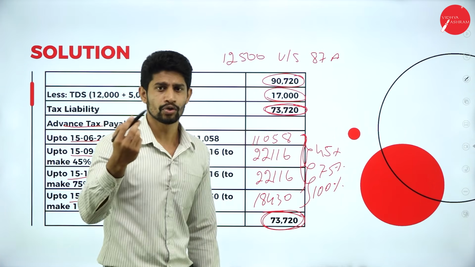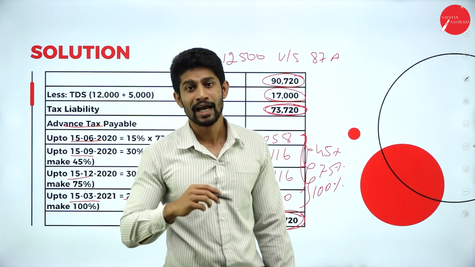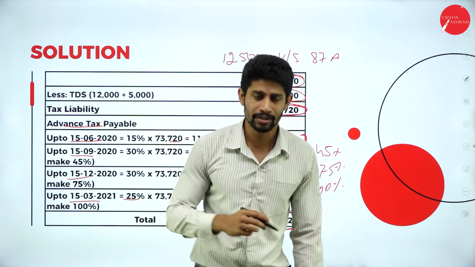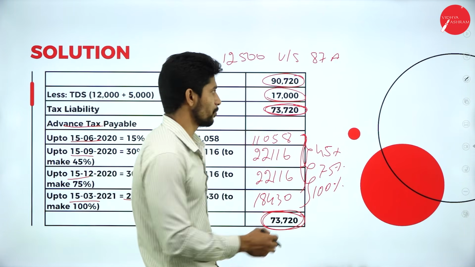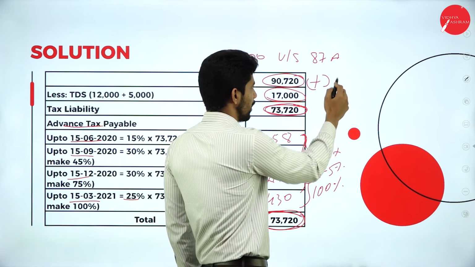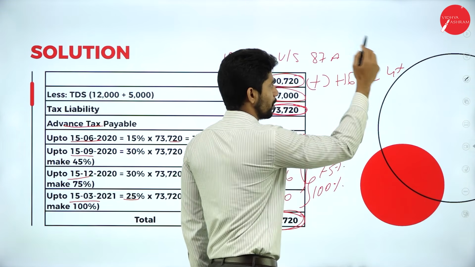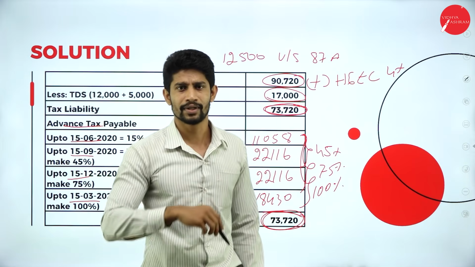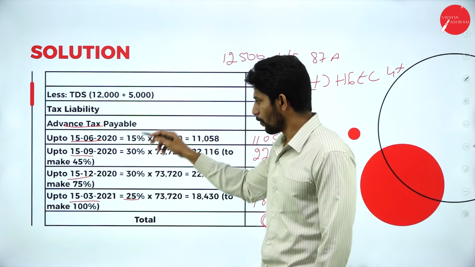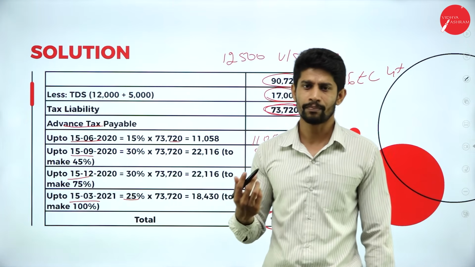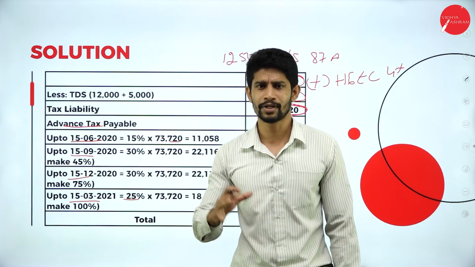So up to 2,50,000 nil. Next 2,50,000 to 5 lakh it is 5%. 5 lakh to 10 lakh it is 20%. Above 10 lakh it is 30%. And whatever the tax amount you get, you add the health and education cess at 4%. And whatever the amount you get, that is the tax payable. So on that you will be computing 4 installments. That is how you are going to compute the advance tax payment by a particular assessee for a particular year.